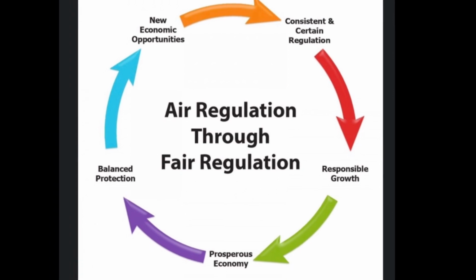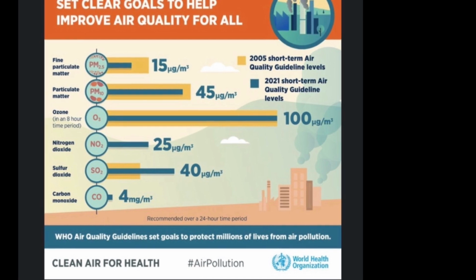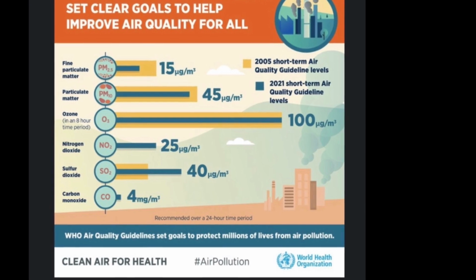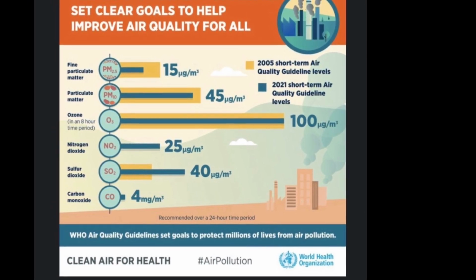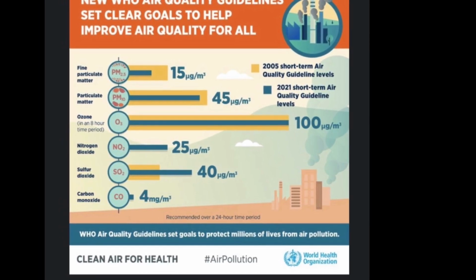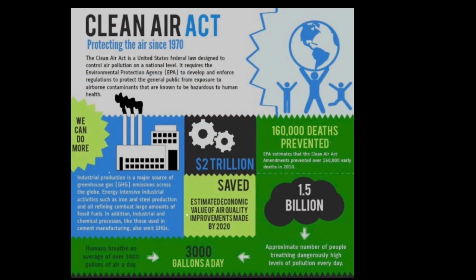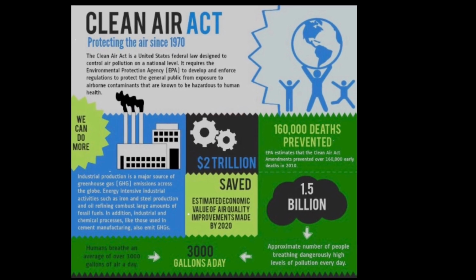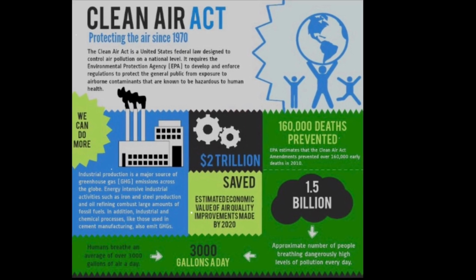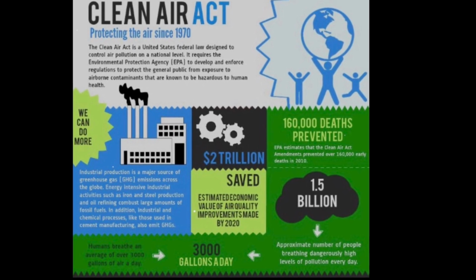Effective regulation is essential for addressing air pollution and maintaining air quality standards. Governments and regulatory bodies play a crucial role in establishing and enforcing regulations to protect public health and the environment. They set air quality standards, develop emission limits for industries, and implement measures to control pollution sources. For example, the Clean Air Act is a federal law that allows the EPA to regulate emissions and set air quality standards. Additionally, regulatory agencies work closely with stakeholders, conduct inspections, and impose penalties to ensure compliance with the established guidelines.